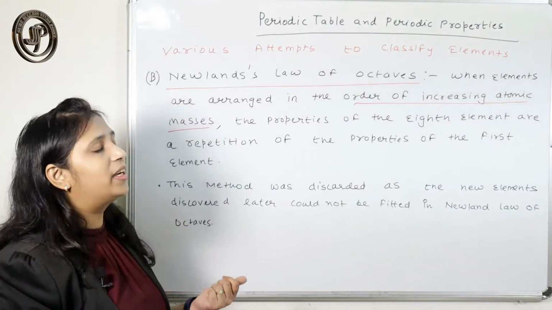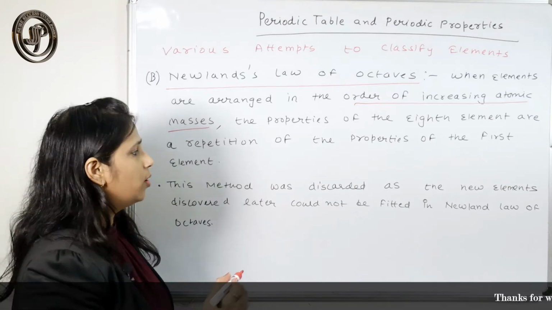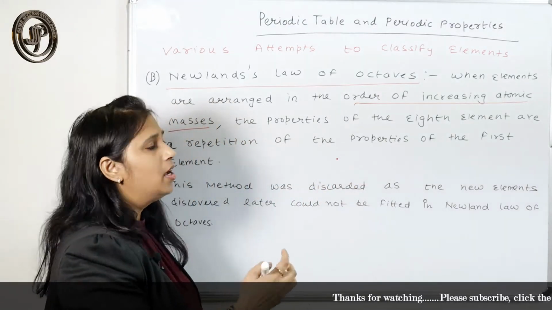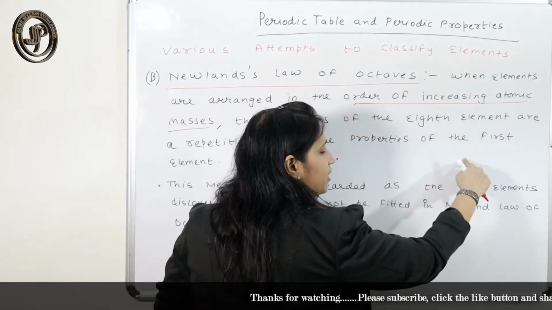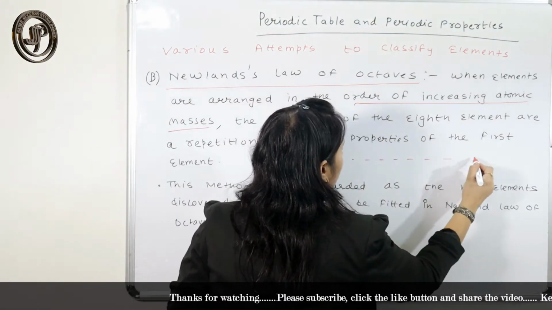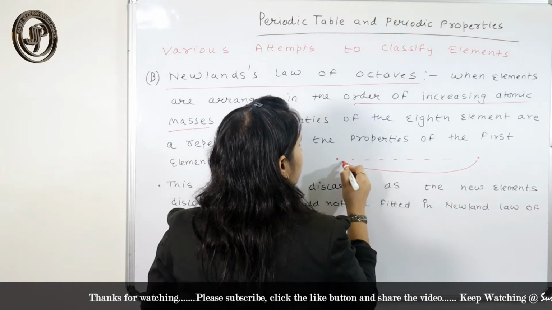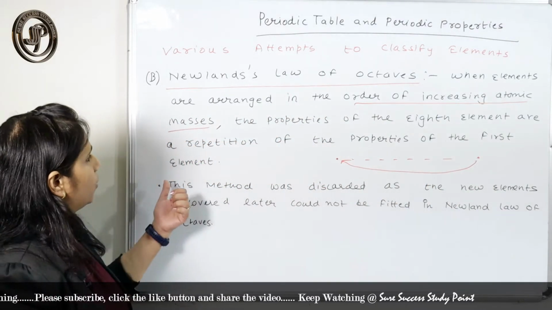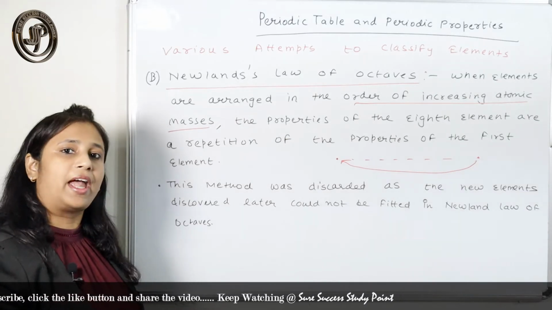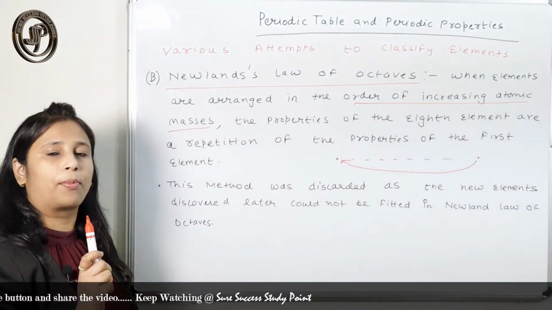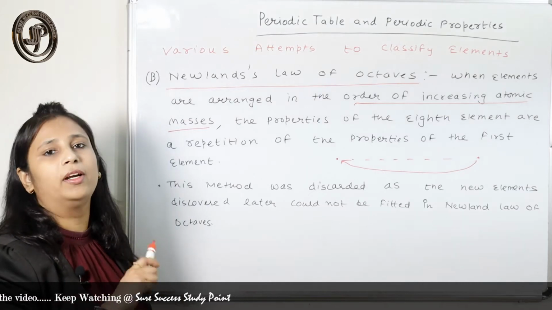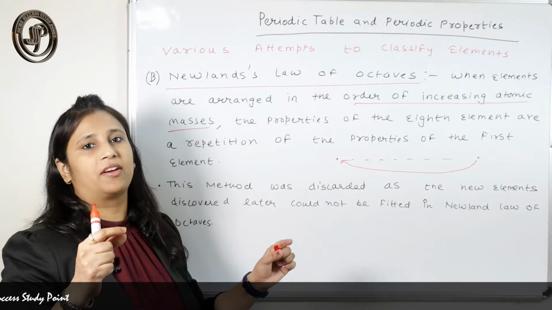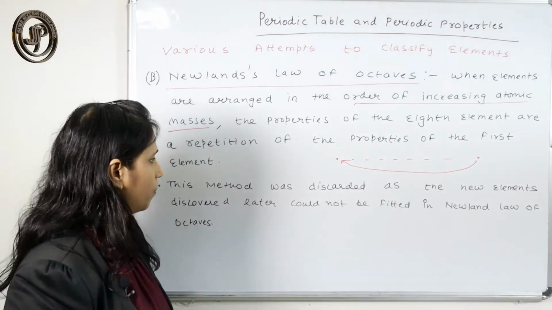He said that whenever you start from any one element, the property of the eighth element would be similar to the first one. That was his statement: the properties of every eighth element would be similar to the first one, when elements are arranged in increasing order of their atomic masses.